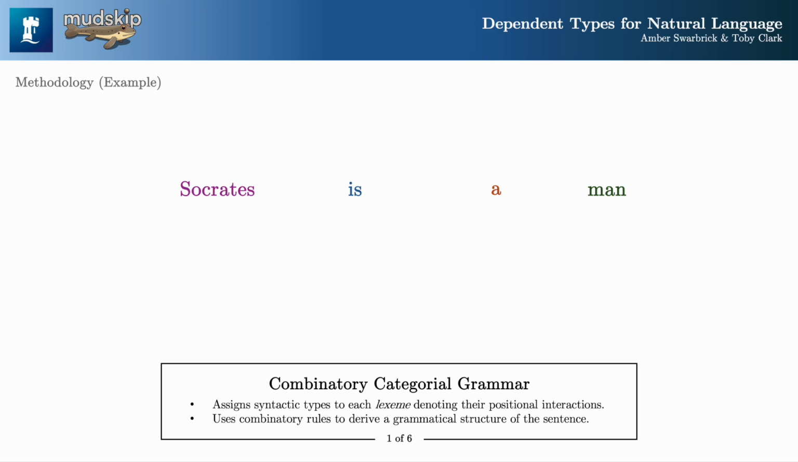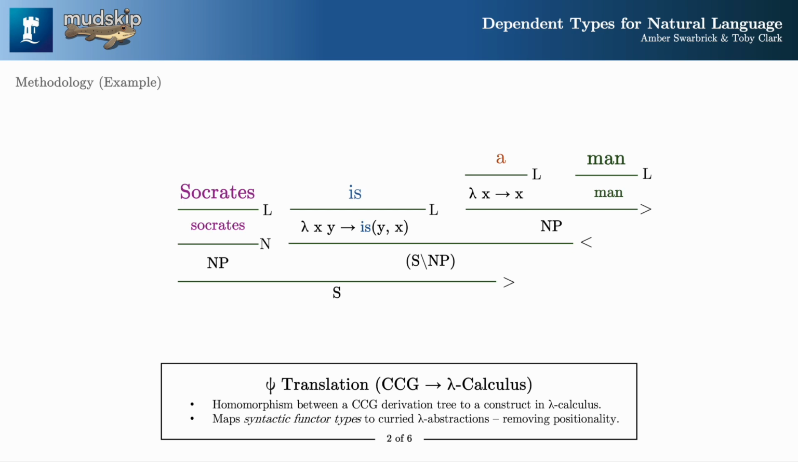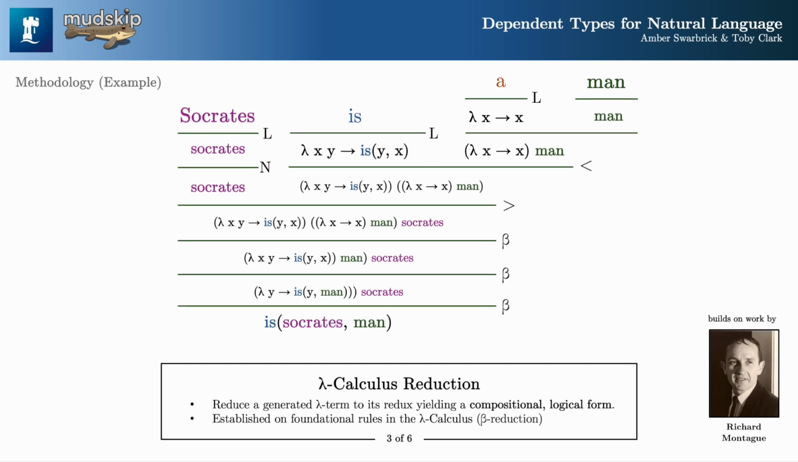The combinatory categorial grammar assigns each word a syntactic type, then derives a tree-like structure through combinatory rules, similarly to a parse tree. We define a homomorphism from CCG derivations to the lambda calculus. We map syntactic types to lambda constructs with function application order matching that in the original CCG tree. This augmentation preserves the content while adhering to the grammatical structure. The term generated by this derivation reduces to the compositional logical form of the sentence.